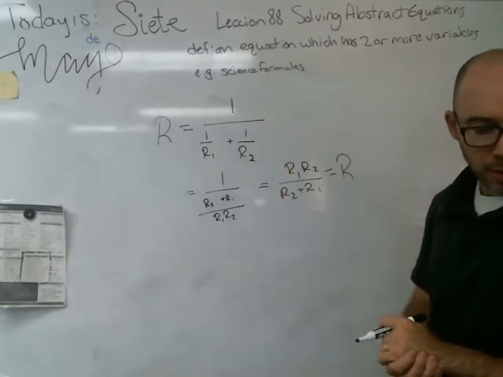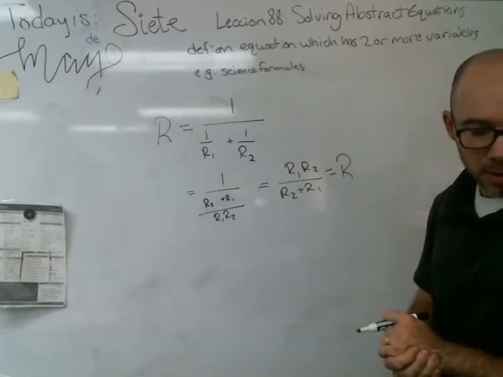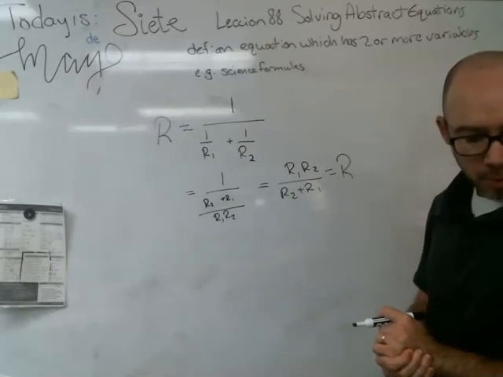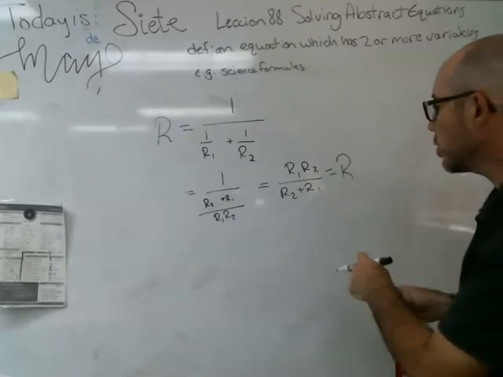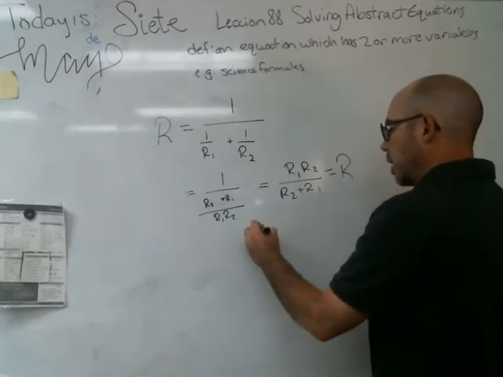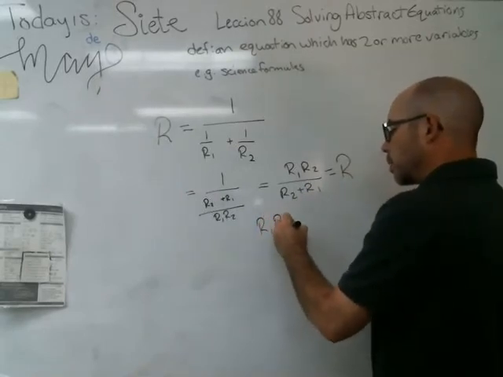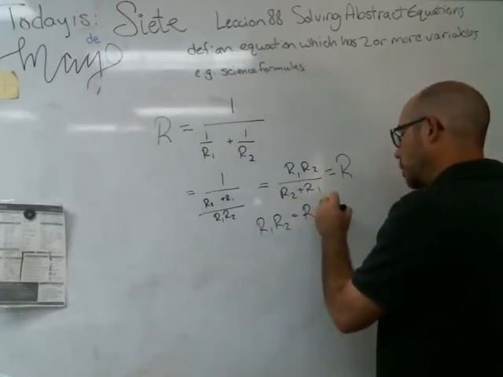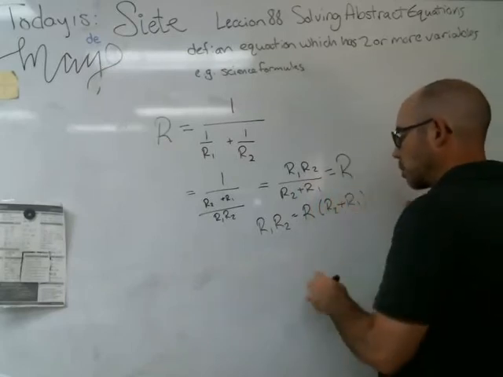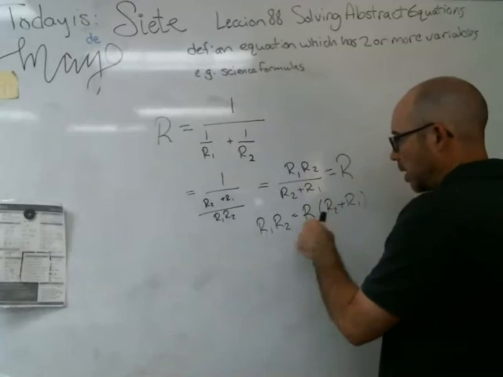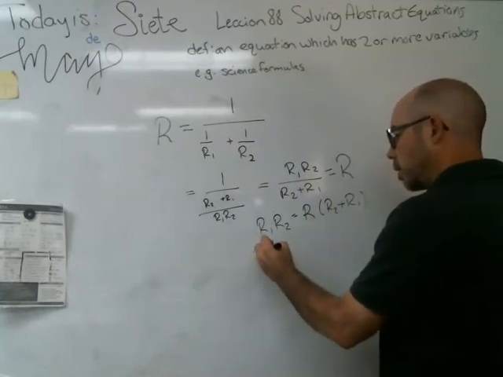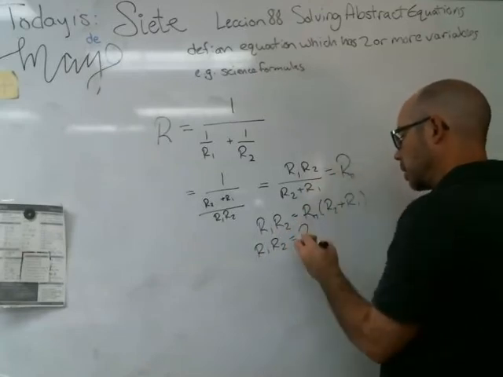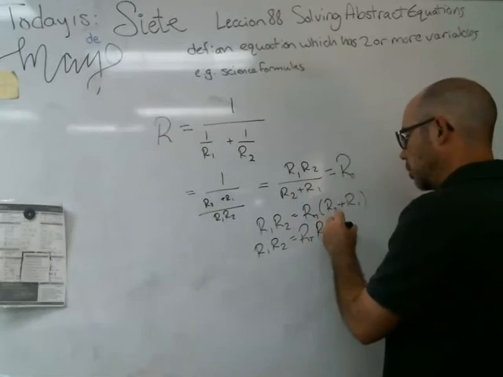And then if it asks you to solve for any particular one of these pieces, like I think maybe the book asks you to solve for R1, well, golly, we can do that. We can do some cross multiplication at this point and have that R1 times R2 equals R, that's the total resistance, times R2 plus R1. We got to FOIL this, or we got to expand this so we can get R1s all hanging out together. So R1, R2 equals, I'll call it RT here, total resistance, R2 plus